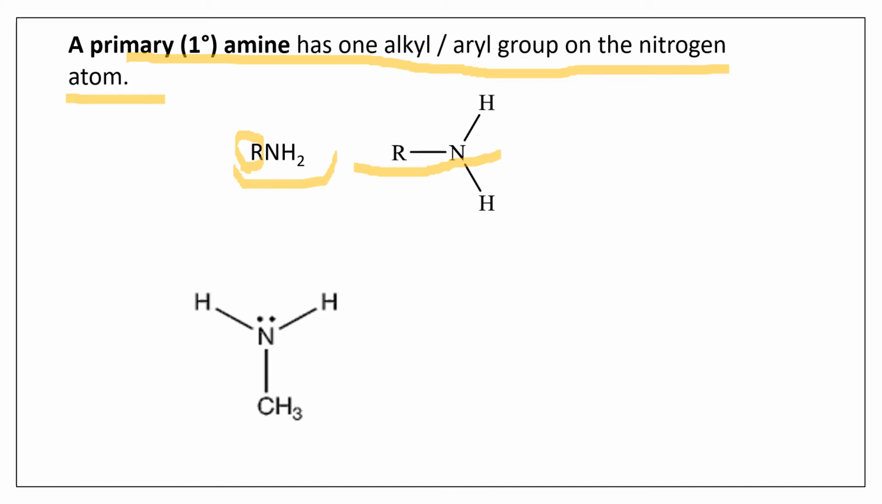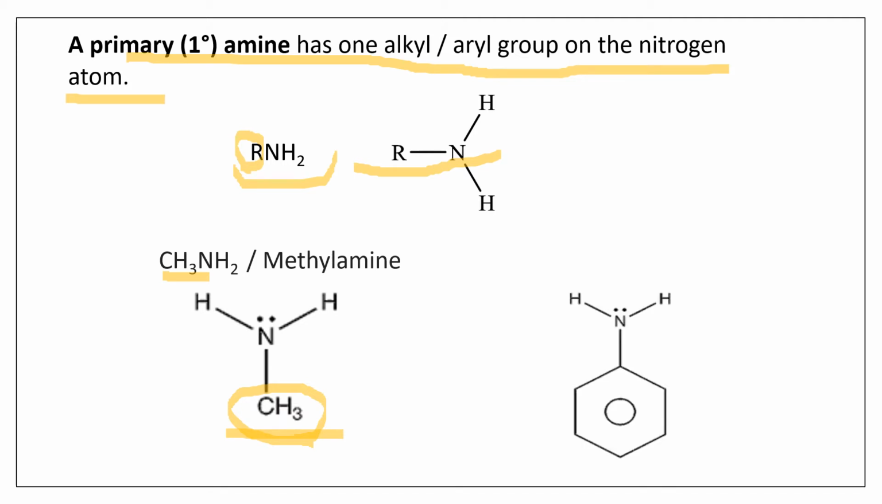So this R can be CH3. Fine. Then you call this methylamine. So this is a primary amine which contains only one alkyl or methyl group. It can be an ethyl group or propyl group or butyl group, any group it can be. Now because this is an aliphatic chain CH3, a methyl group, this is an aliphatic amine. So CH3NH2, one alkyl group or methyl group is present directly on the nitrogen atom.